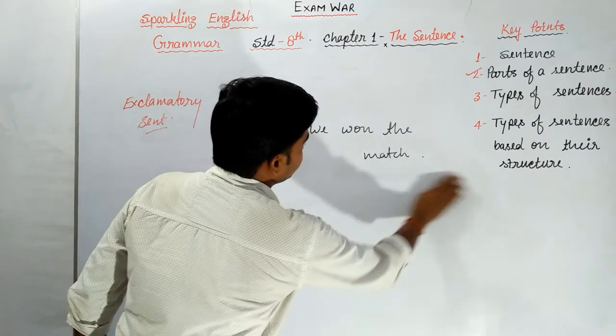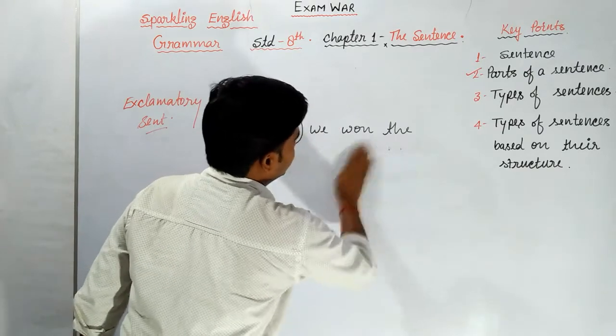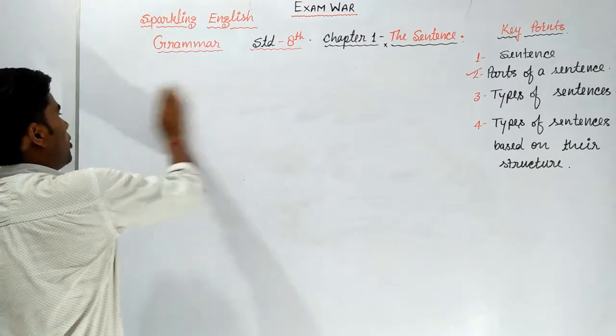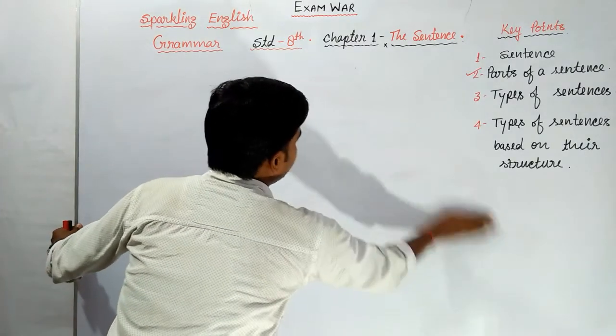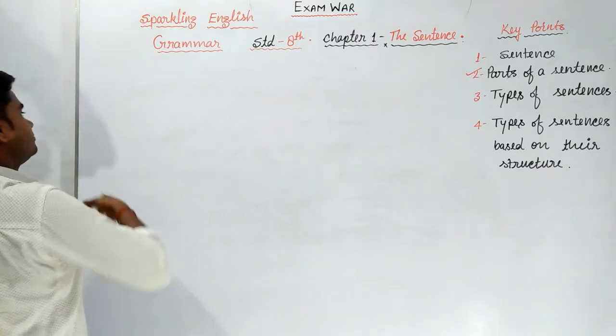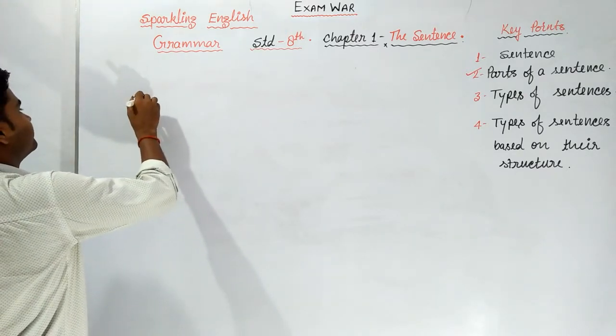Now we will discuss optative sentences. What are those next sentences? Optative sentences. Dear students, in optative sentences, we wish for someone, we pray for someone.